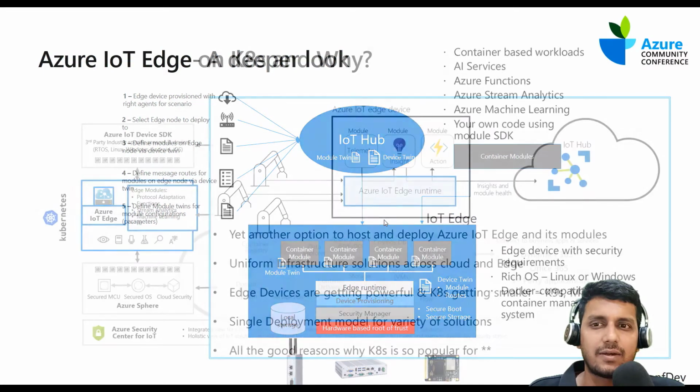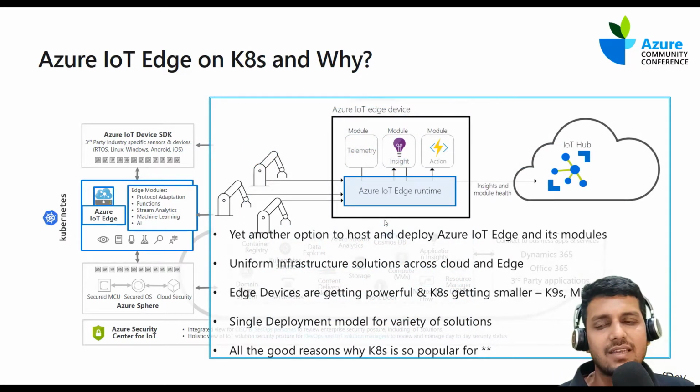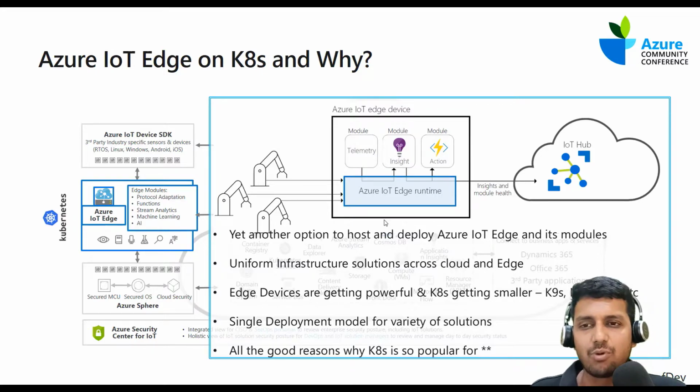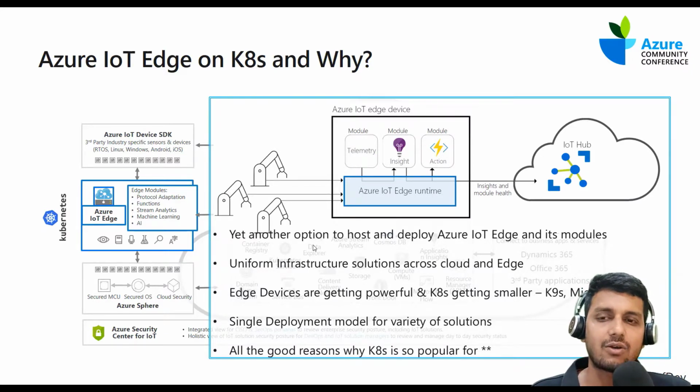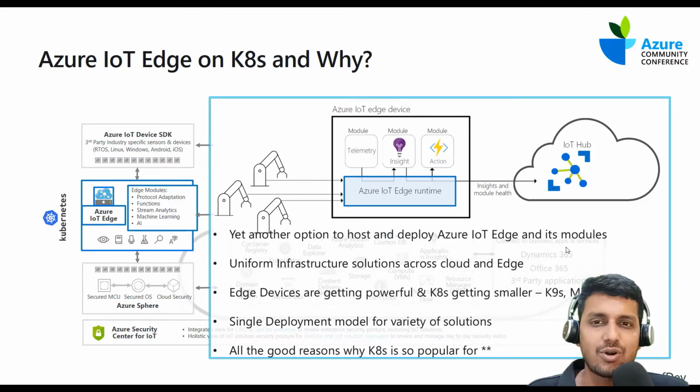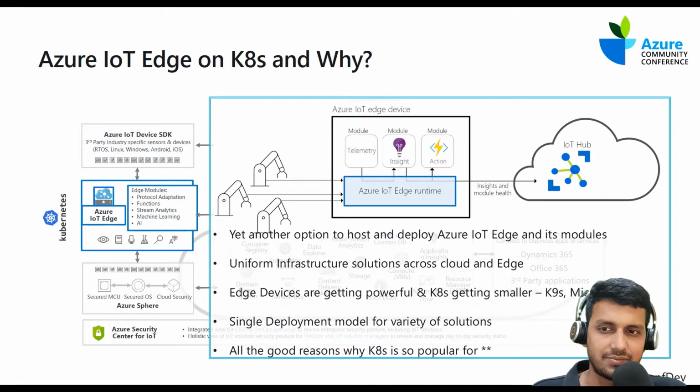Let's quickly look at the use cases and scenarios, and why it is important for businesses to run Azure IoT Edge using a Kubernetes cluster. The first and foremost is that it's yet another option to host and deploy Azure IoT Edge and its modules. More and more customers and enterprises are looking at AKS or Kubernetes as an option to build and deploy their applications.